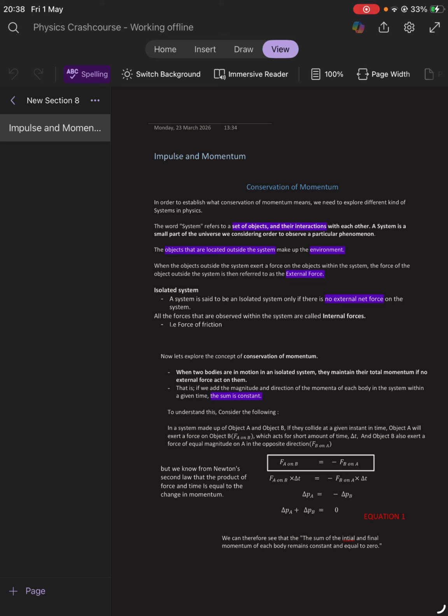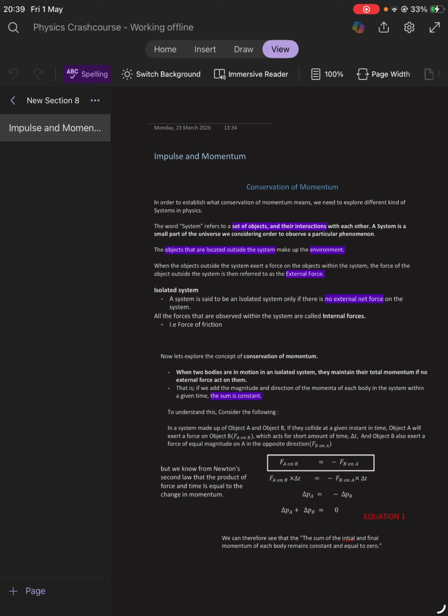Let's look at conservation of momentum. In order to establish what it means, we're going to explore different kinds of systems within physics. Now, the word system refers to a set of objects and their interactions with each other. A system is a small part of the universe that we are considering in order to observe a particular phenomenon. The objects which are located outside the system make up what we call the environment.